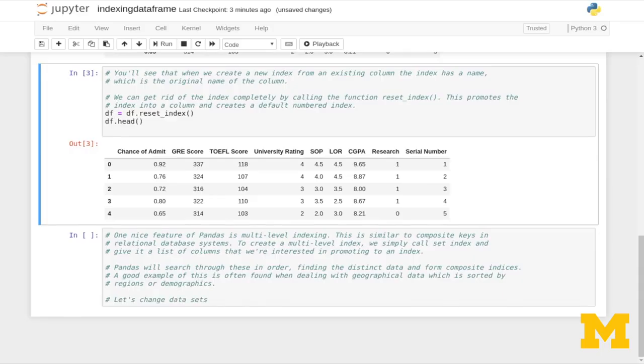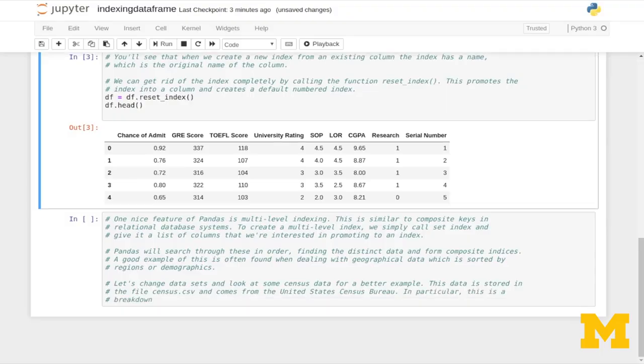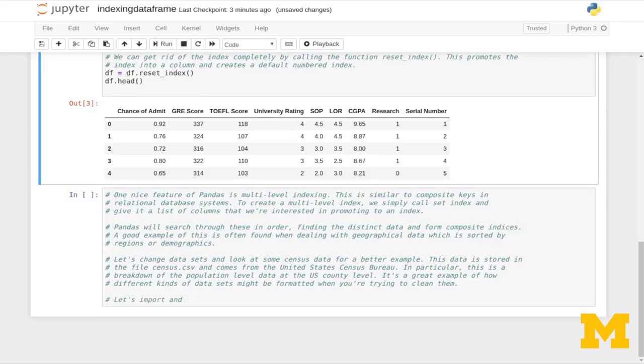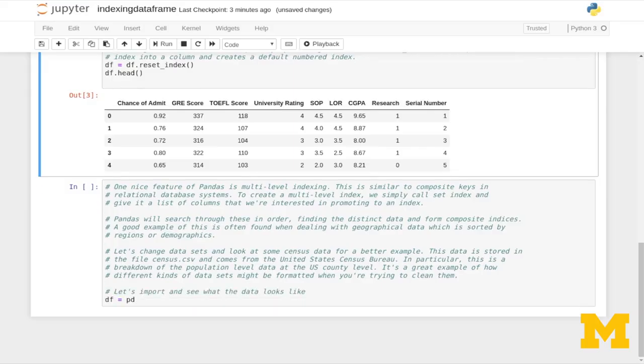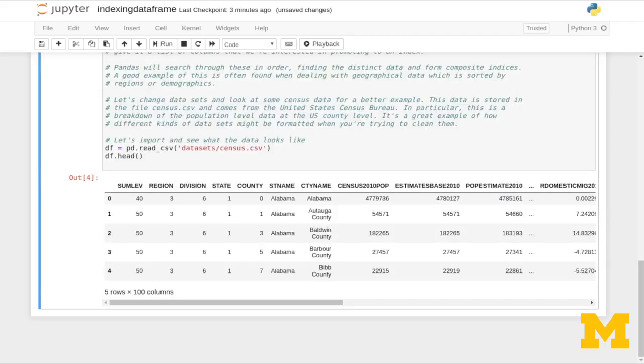Let's change datasets and look at some census data for a better example. This data is stored in the file census.csv. It comes from the United States Census Bureau. In particular, this is a breakdown of the population level data in the U.S. at the county level. It's a great example of how different kinds of data sets might be formatted when you're trying to clean them. So let's import and see what the data looks like. So df equals pd.read_csv, and from datasets, census.csv, and we'll look at the head.